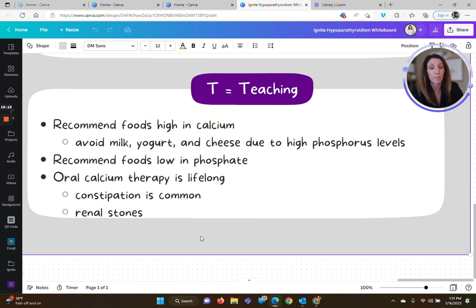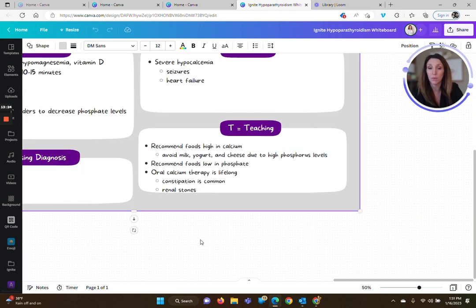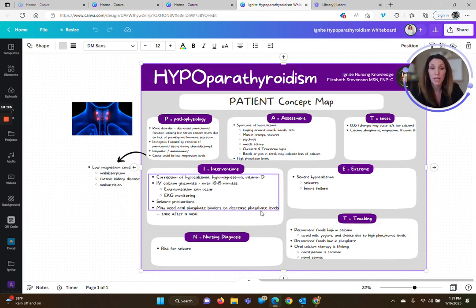Renal stones is the same thing as kidney stones. I'm sure if anybody's ever known anybody that's had one, they basically relate the pain that is associated with that with childbirth. It's pretty horrendous. So that is our discussion here today on hypoparathyroidism.